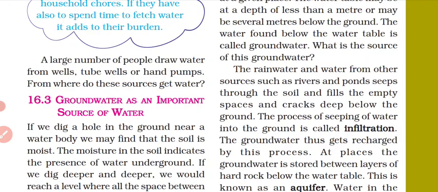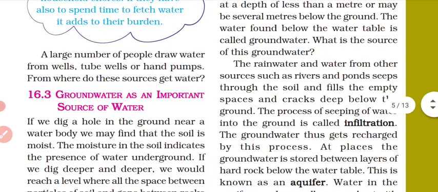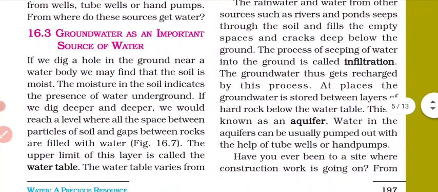The process of seeping of water into the ground is called infiltration. The groundwater does get recharged by this process. We are withdrawing it, but again it is refilled, and this refill process is done by infiltration.